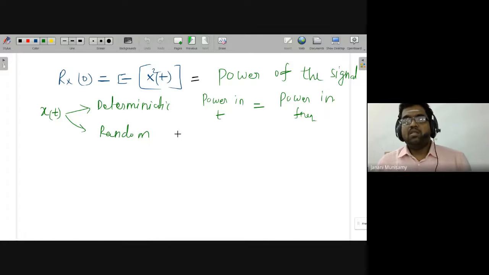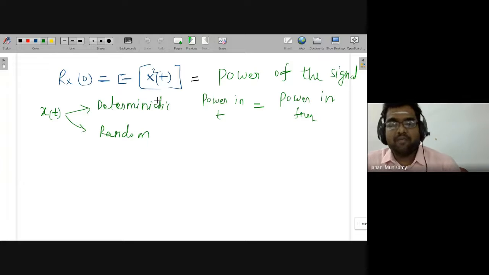This means the autocorrelation formula is applicable for both deterministic as well as random signals. Mainly we discuss autocorrelation for random signals, but the same autocorrelation is applicable for deterministic signals also. In the last class itself we have seen this, when we discussed sine and cos.